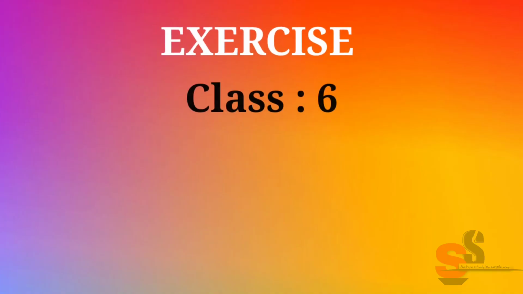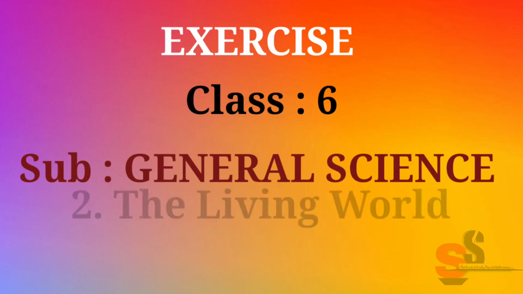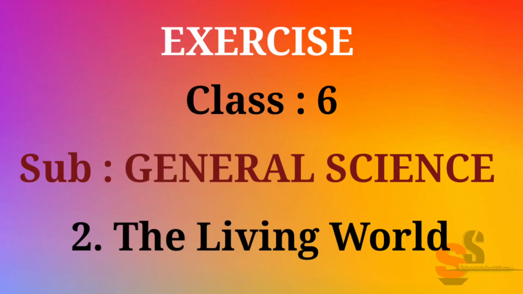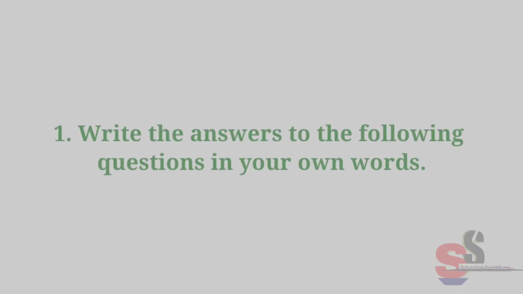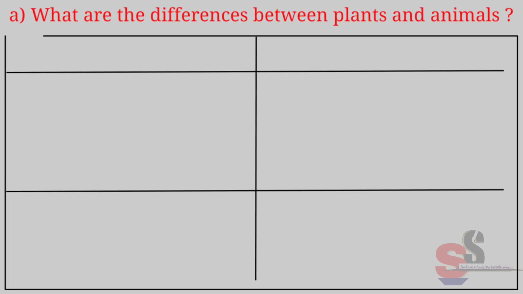Exercise class 6th, subject General Science. Chapter number 2nd, The Living World. Question first. Write the answers to the following questions in your own words. A. What are the differences between plants and animals?